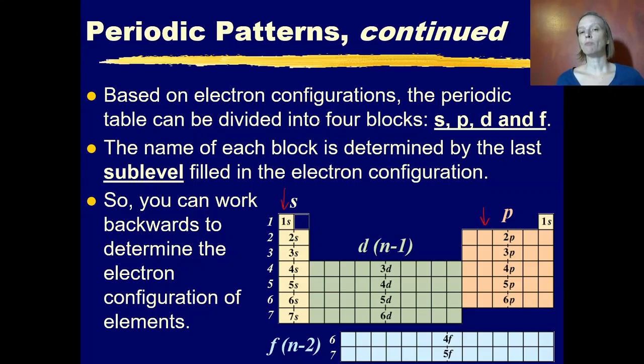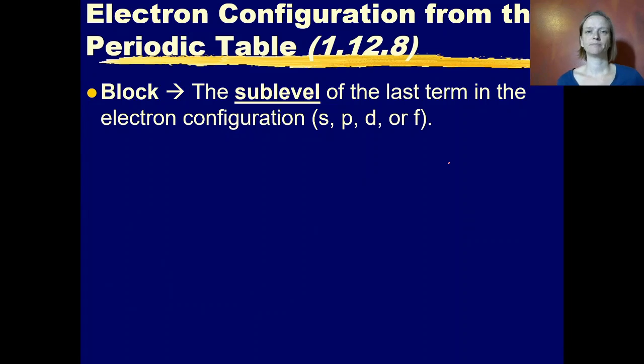Therefore, you can work backwards to determine the electron configuration of elements. And this can be extremely handy because you can know how the electron configuration ends without writing out the whole electron configuration. When you use the diagonal method, you have to write out the whole electron configuration. But if for some reason you don't need the whole electron configuration, this is a good shortcut. So, the block tells you what sublevel the last term in the electron configuration will be.